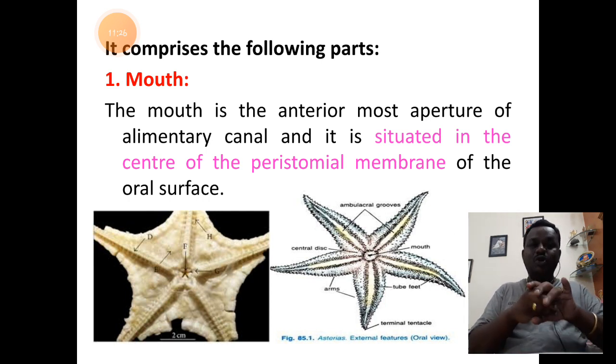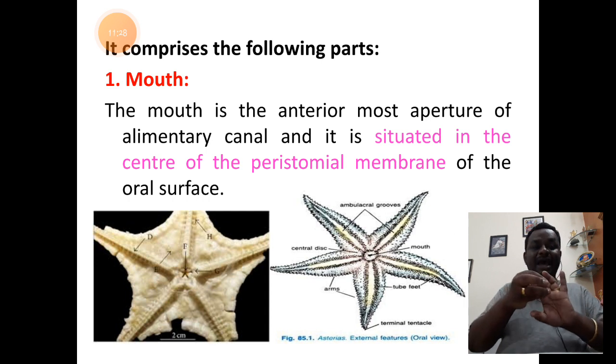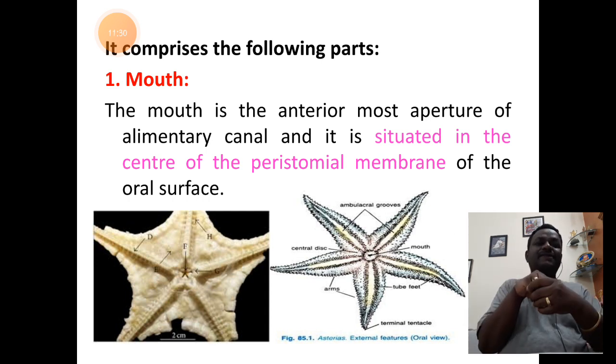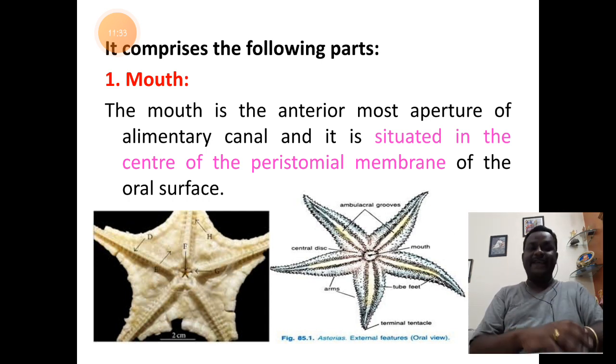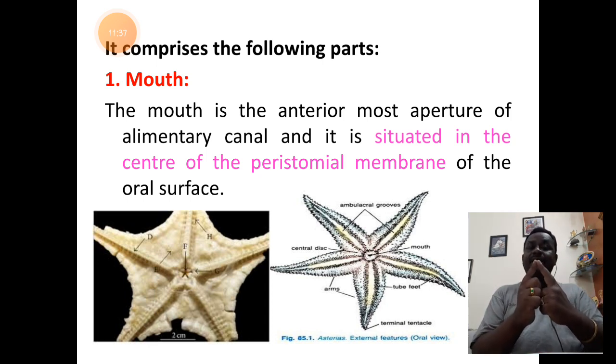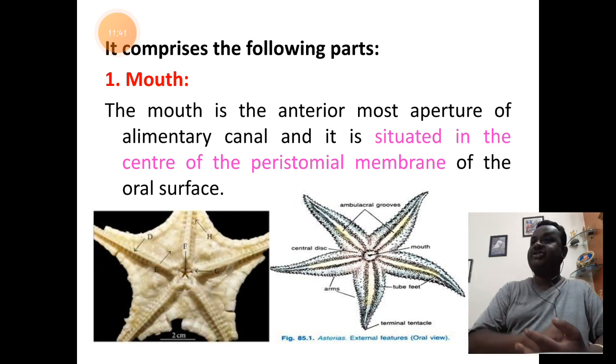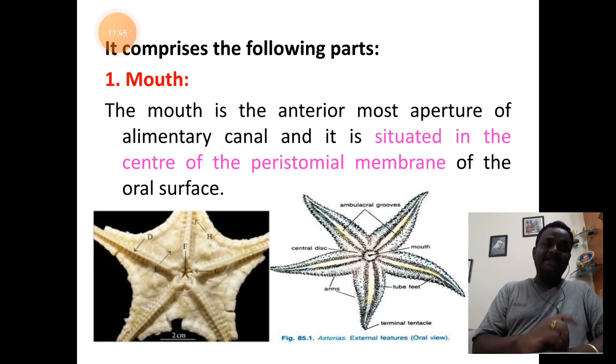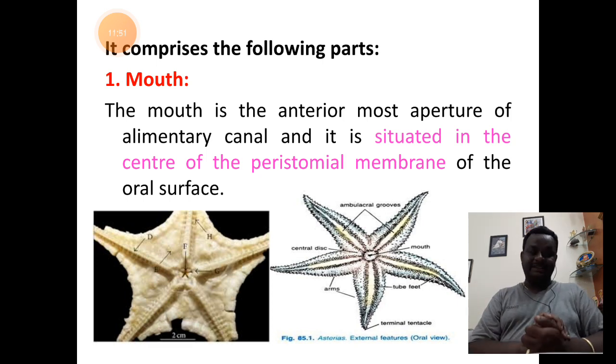So this peristomial membrane is a guarding, protective structure for the mouth at the center. Surrounding the mouth there is the peristomial membrane, and at the center is the star-shaped mouth or aperture. So this acts as the first part of the digestive canal of Asterias.